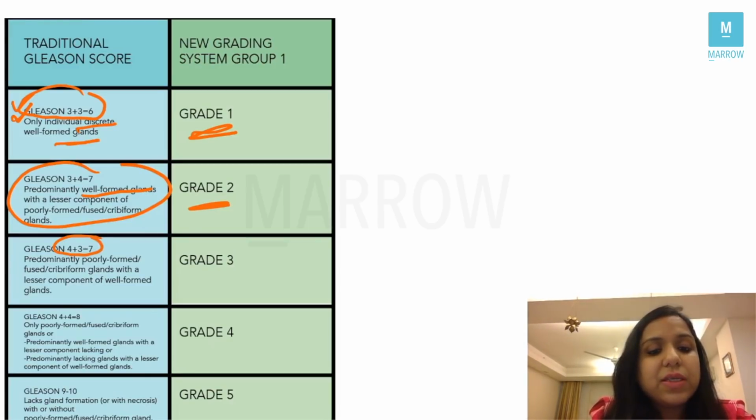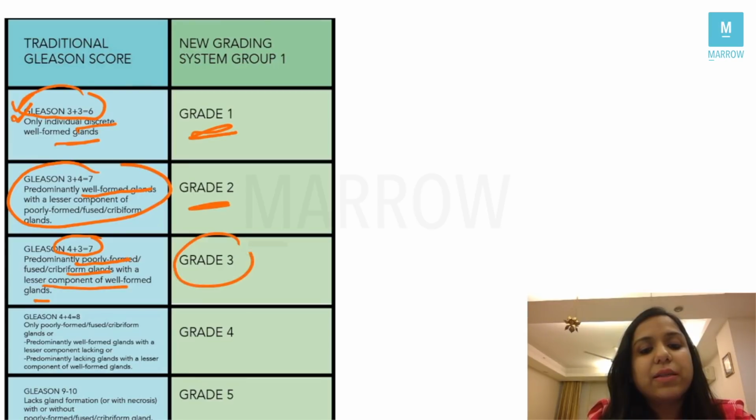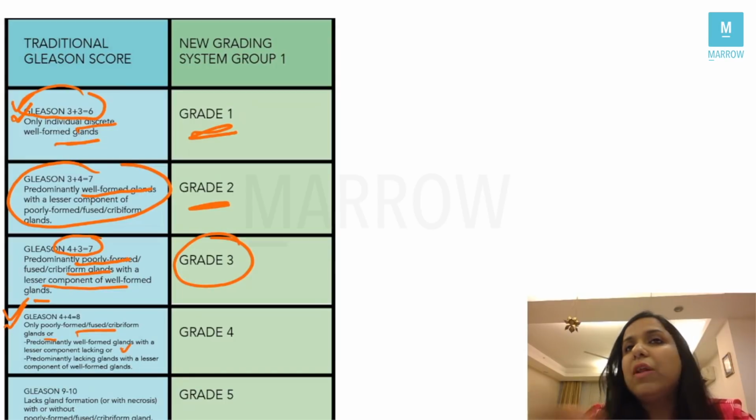4 plus 3 is another new entity which has been added. That is, you see more component of poorly formed glands with lesser component of well-formed glands. That is grade 3. Grade 4 is 4 plus 4, poorly formed or cribriform glands. Gleason 9 or 10 is lack of gland formation, poorly formed fused or cribriform glands, or single cell infiltration.